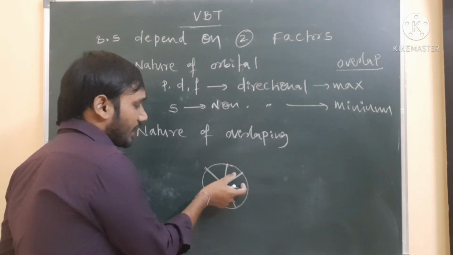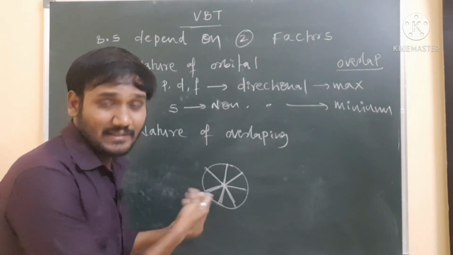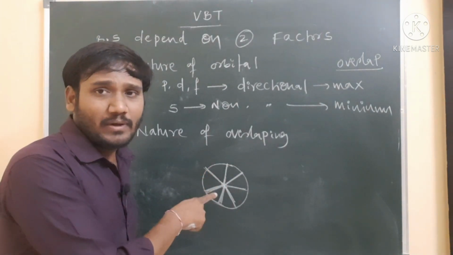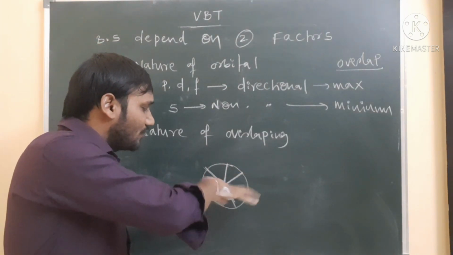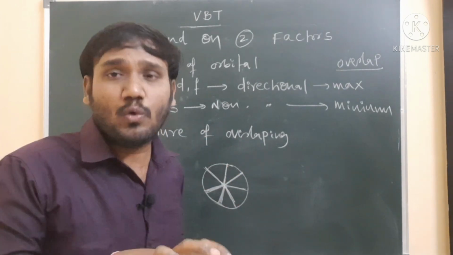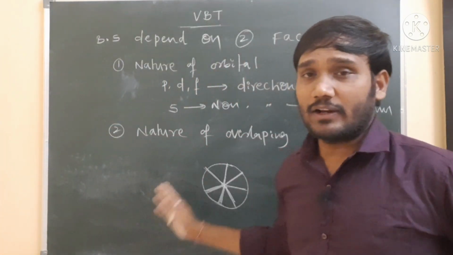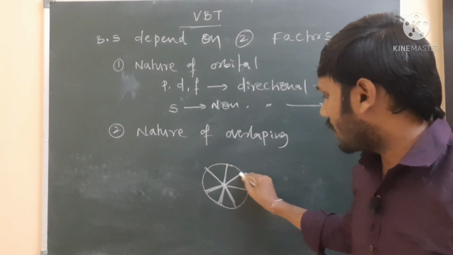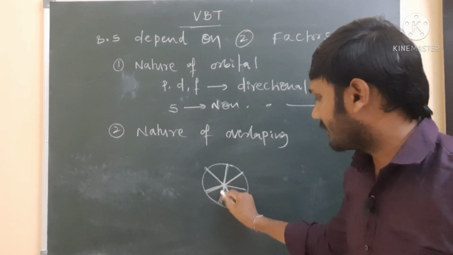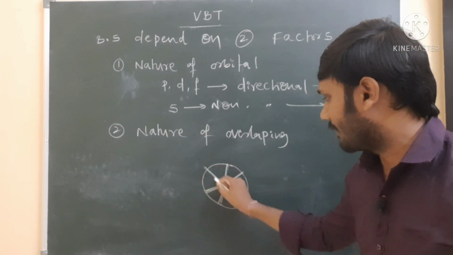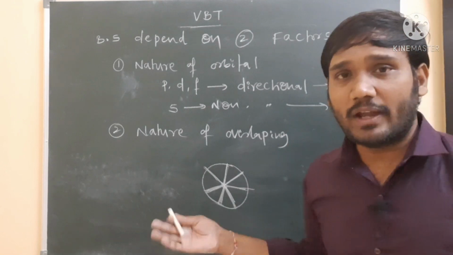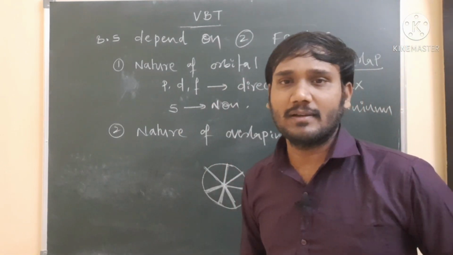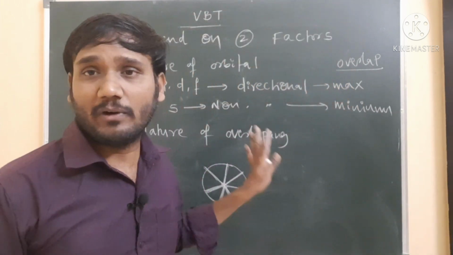If the electrons are more here, it's a particular direction. Here electrons are more, we can say this side is a particular direction. But in the s orbital, from the center of the nucleus, the finding of electron density is equal from a certain distance. So that's why there is no particular direction. So this is the nucleus. Here to here, how much electron distance is present? Here also the same distance, the same distance everywhere. There is no more distance anywhere. Everywhere the same distance is present. That means a particular direction is not present.